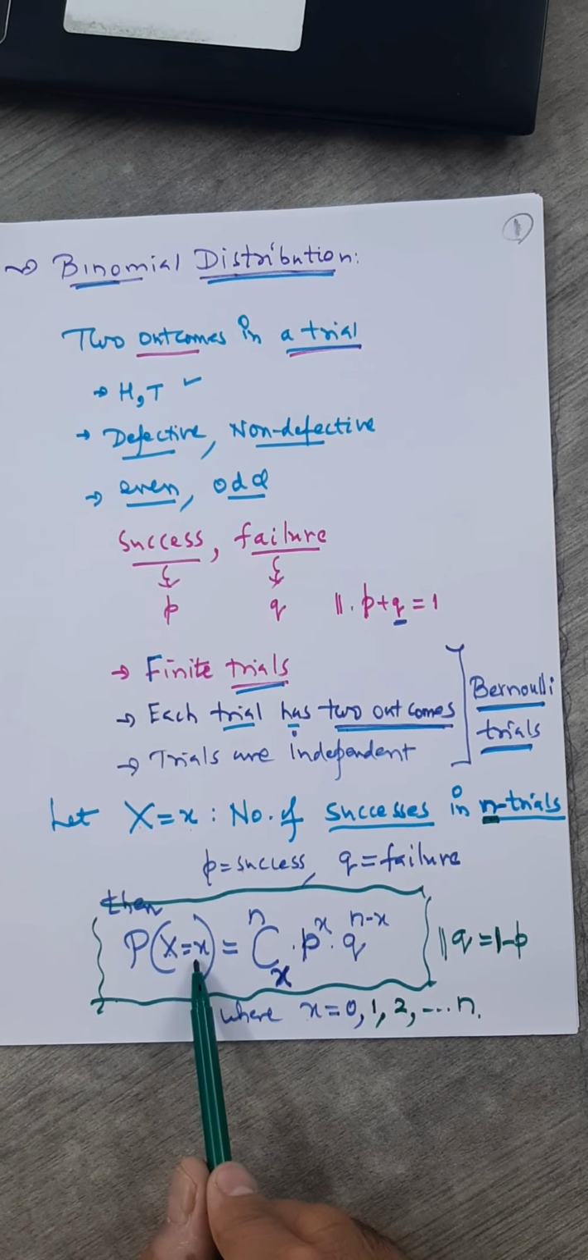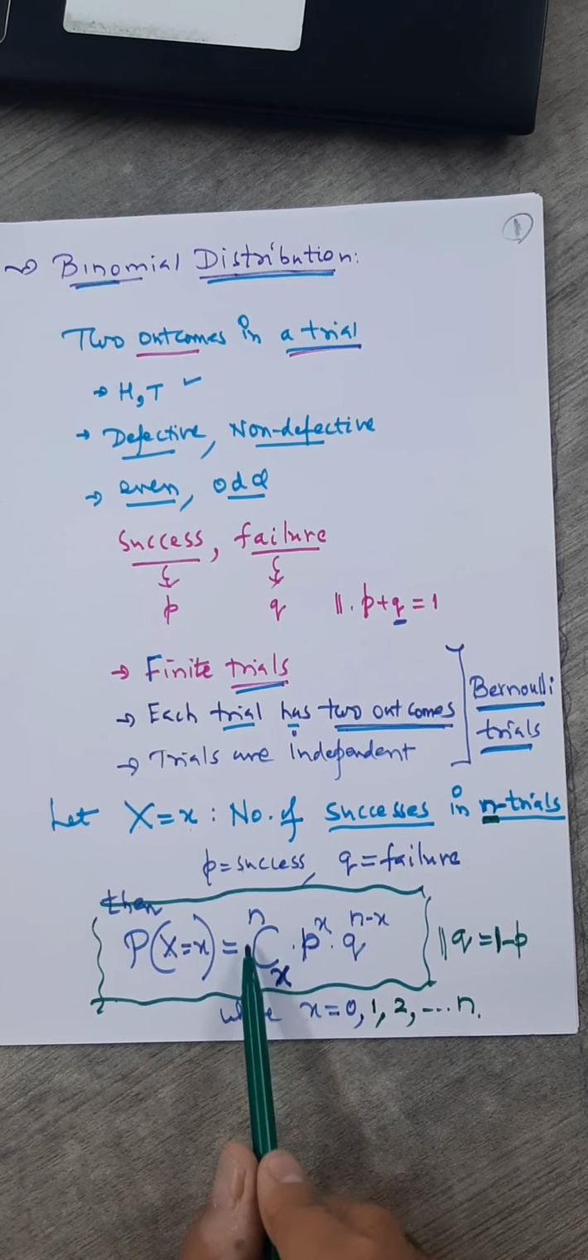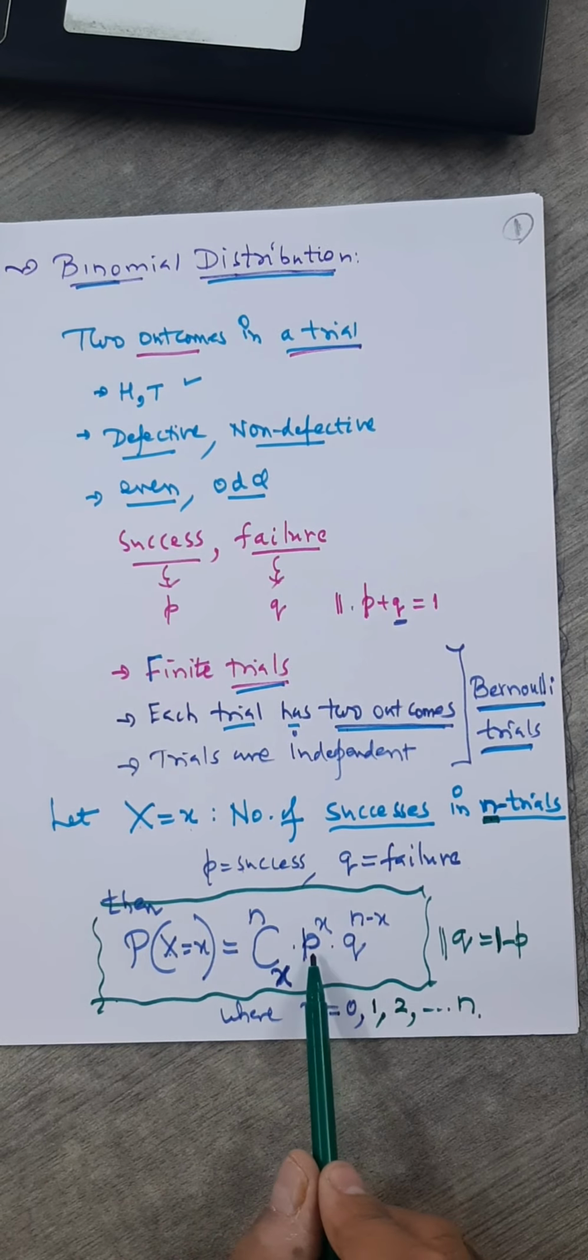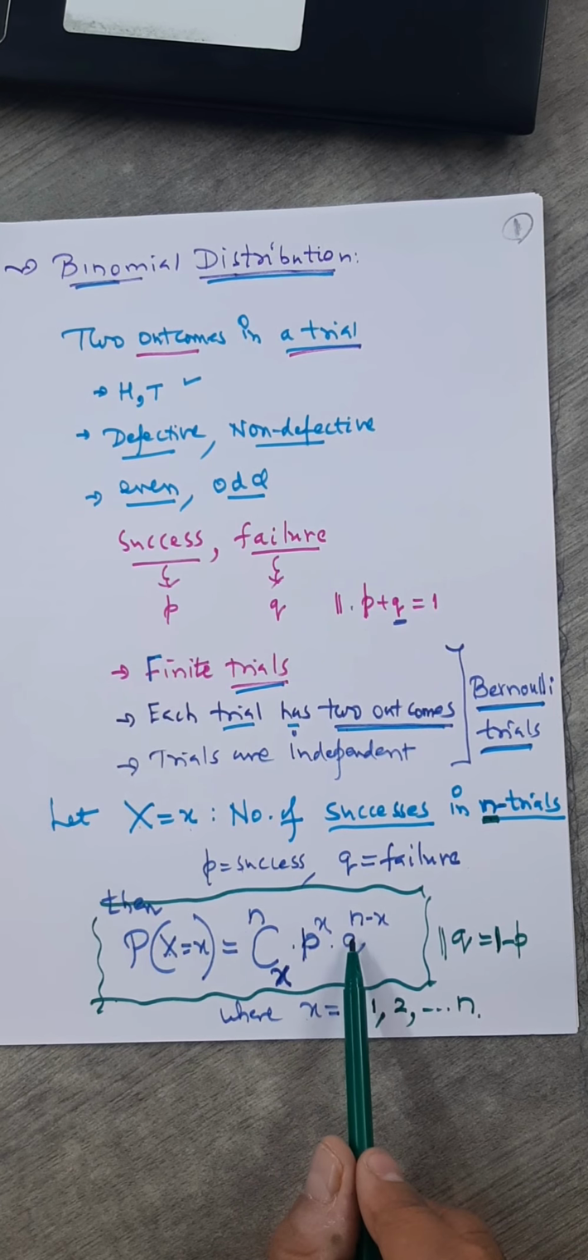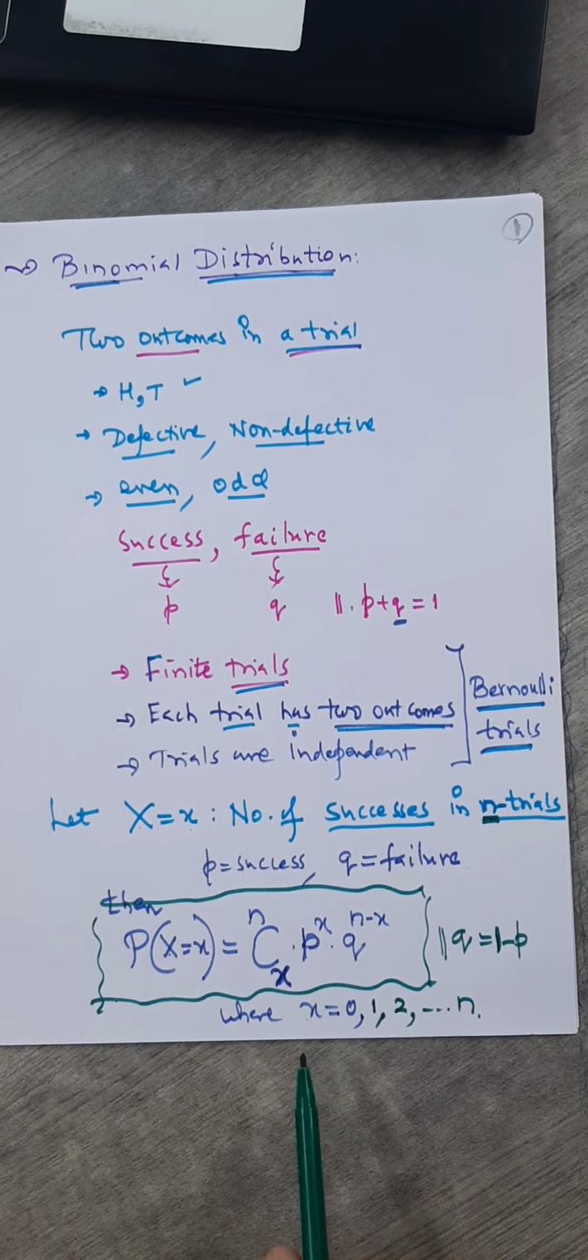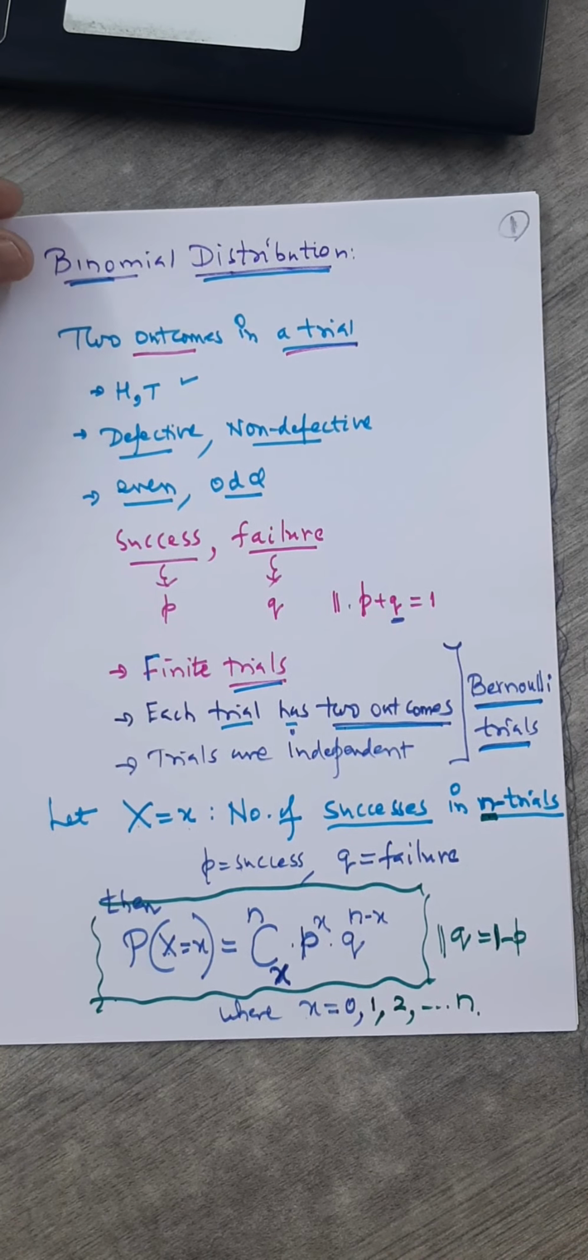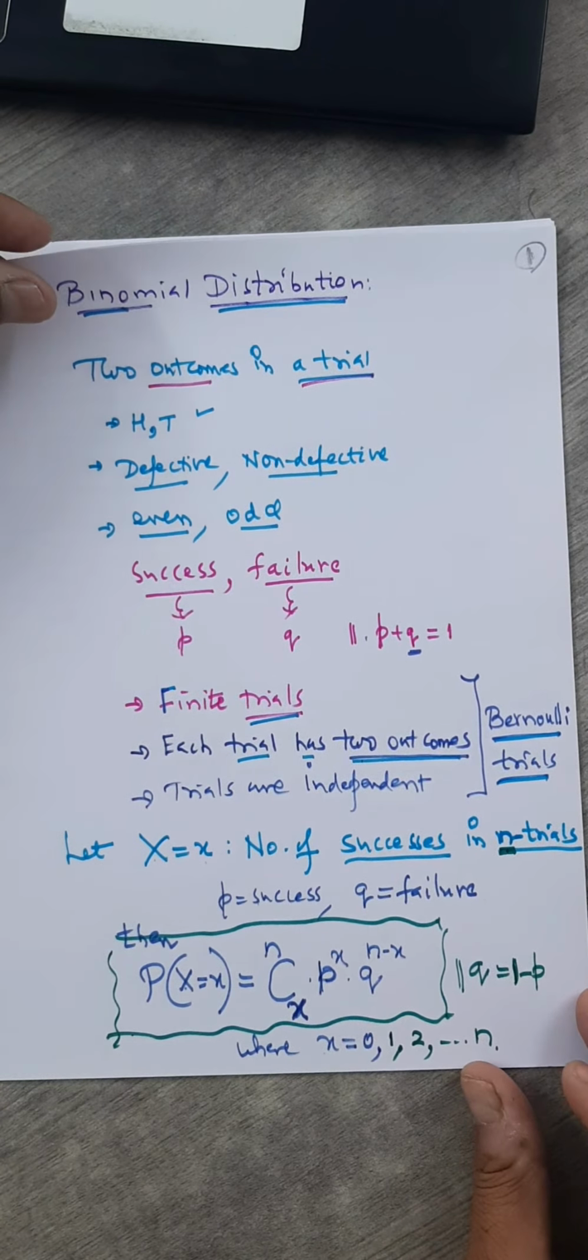So what's the probability for random variable x? nCx, this is that combination symbol, p raised to x into q raised to n minus x, where x varies from 0, 1 up to n. And sometimes binomial distribution is denoted by this symbol. It is denoted by b, then inside the bracket we write n, and here we write small p.